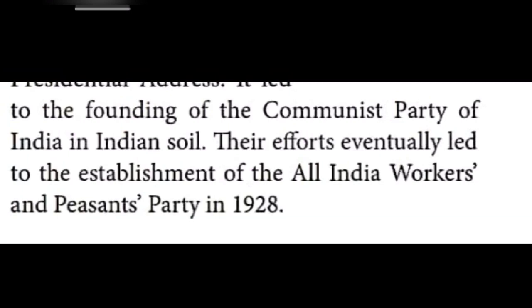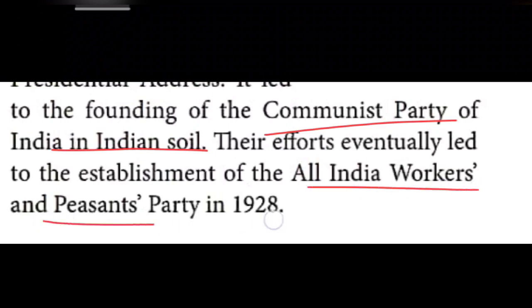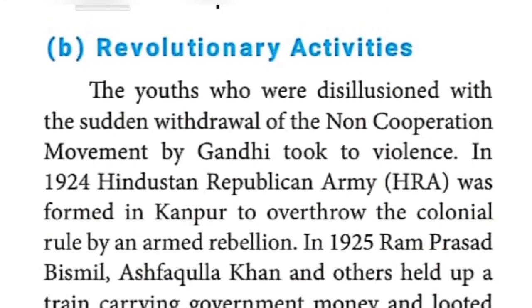It led to the founding of the Communist Party of India on Indian soil. So their efforts eventually led to the establishment of the All India Workers and Peasants Party. One word answer, timeline answer: in the year 1928, the All India Workers and Peasants Party was established. Okay, this much only is given under this.